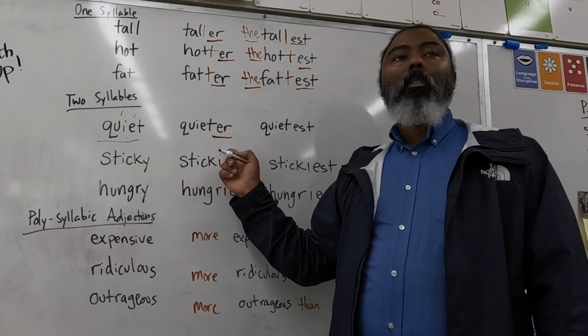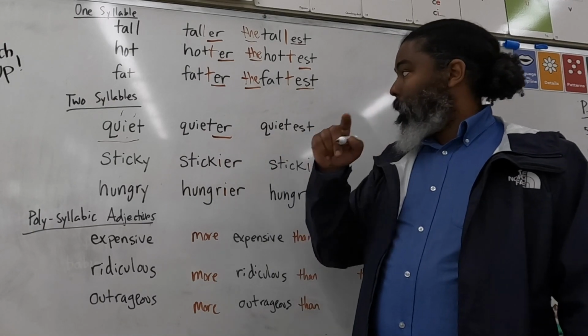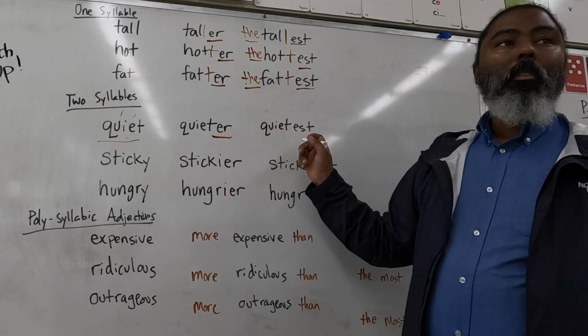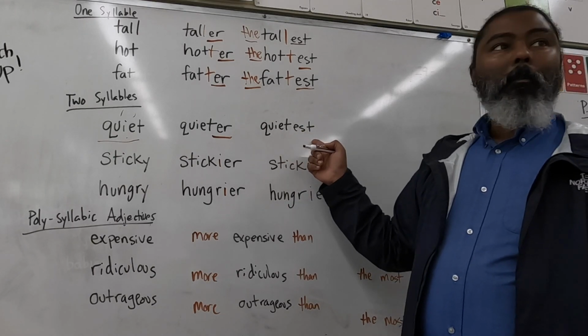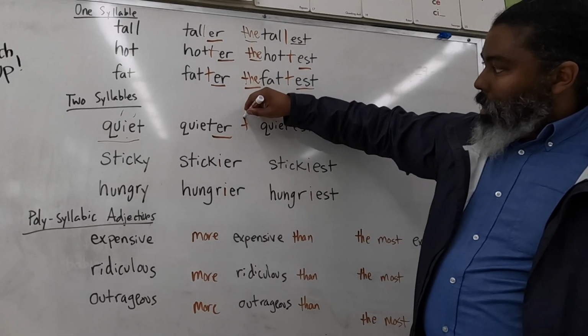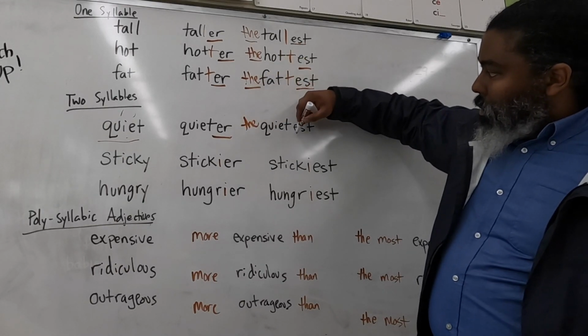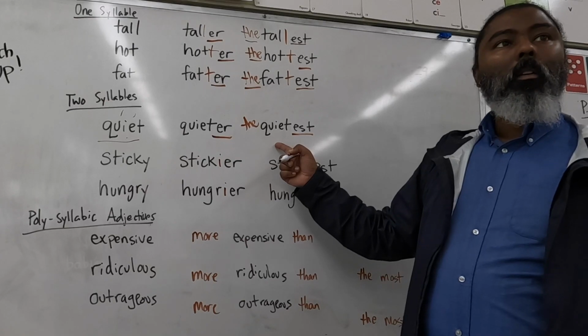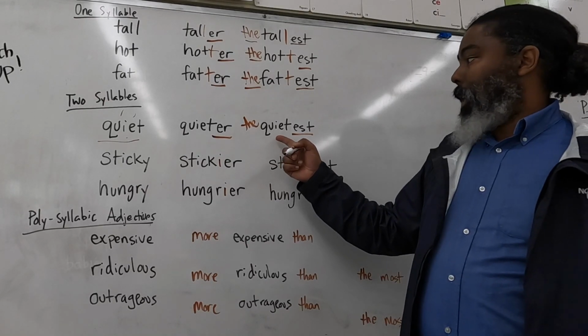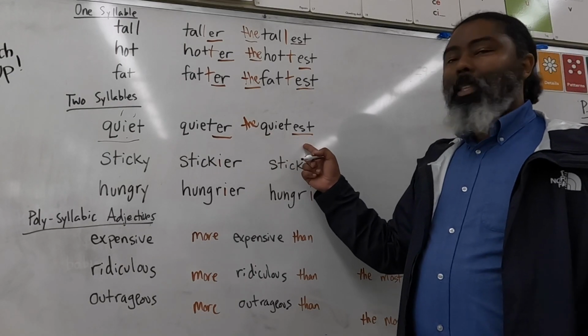Quieter. That's it, okay? And then the superlative is what? The quietest. That's correct. The quietest. Very good.